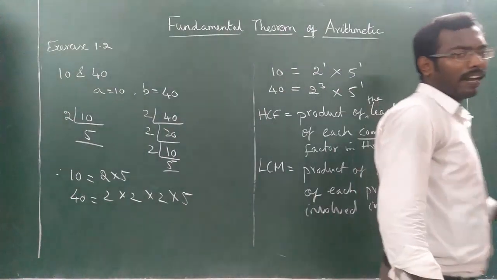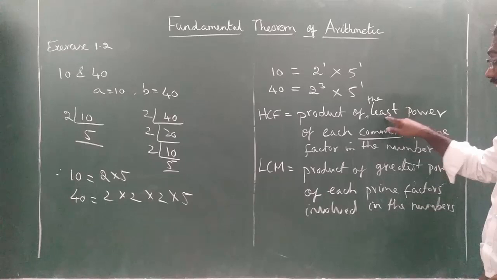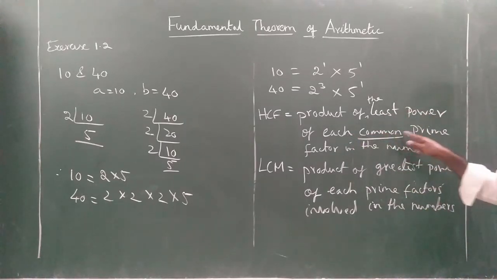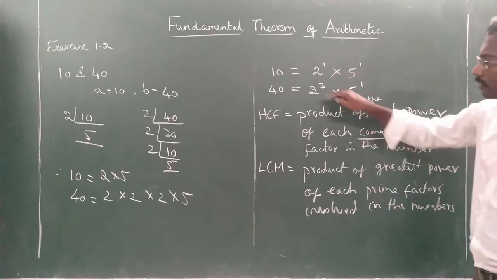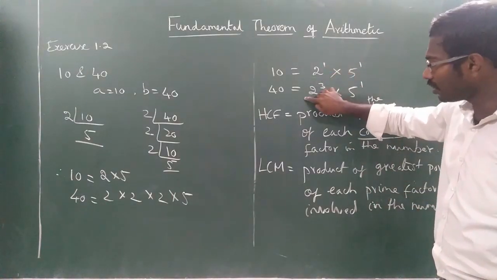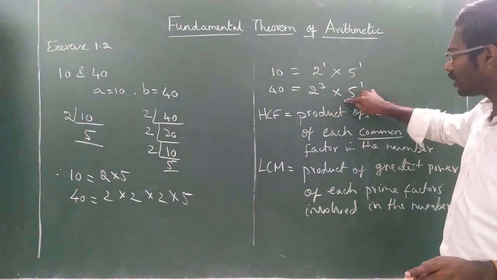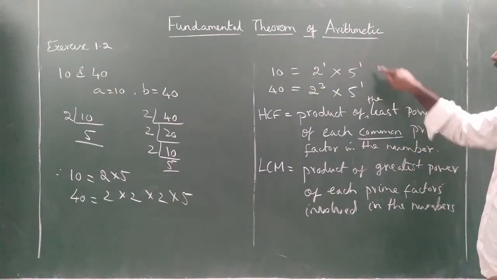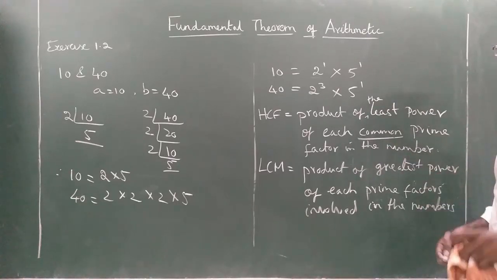So I will explain what that is. HCF is the product of the least power of each common factor. Common factor means the prime factor should be present in both the numbers. Here you see 2 is present here also, here also, so common. 5 is present here also, here also, so common. In case 7 is there here, 7 is not there here, which means 7 is not common. So you should not consider 7.